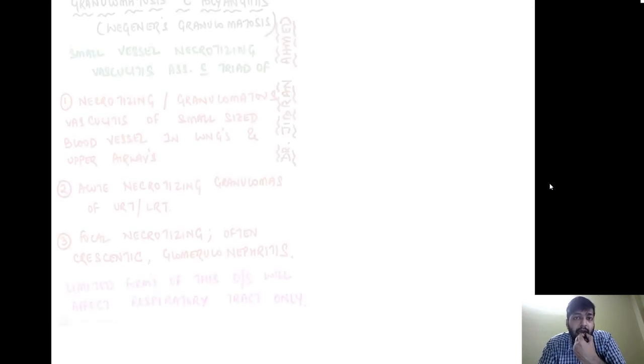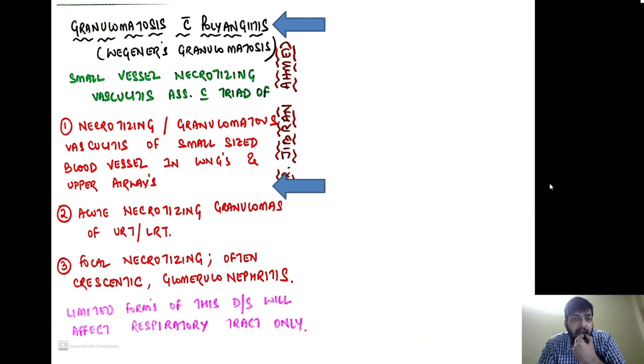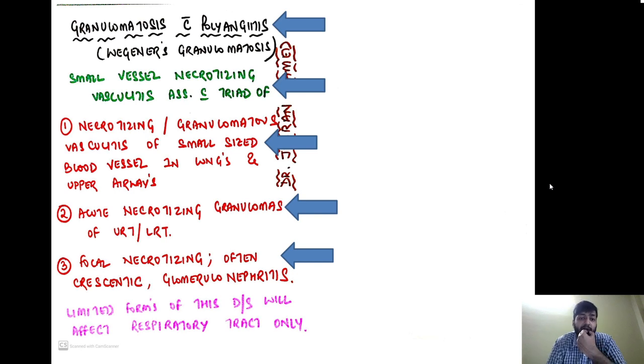Now the next important disease is granulomatosis with polyangiitis, also called vaginous granulomatosis. It is a small vessel necrotizing vasculitis which is having a triad of necrotizing or granulomatous vasculitis of small sized blood vessels in the lungs and upper airways. Acute necrotizing granulomas of the upper respiratory tract or lower respiratory tract. Along with that, there is a focal necrotizing, often crescentic glomerulonephritis present over here. Remember, limited forms of this disease will affect the respiratory tract only.